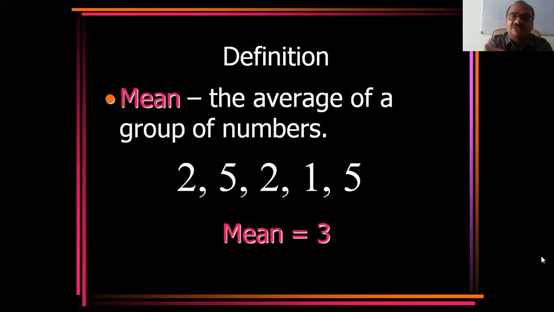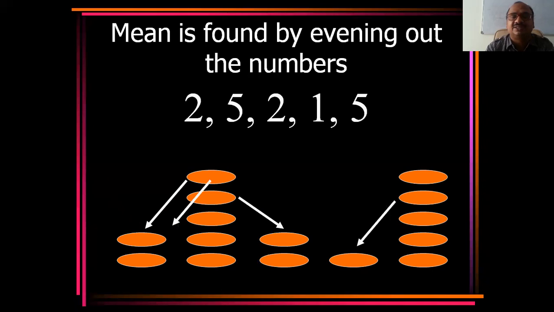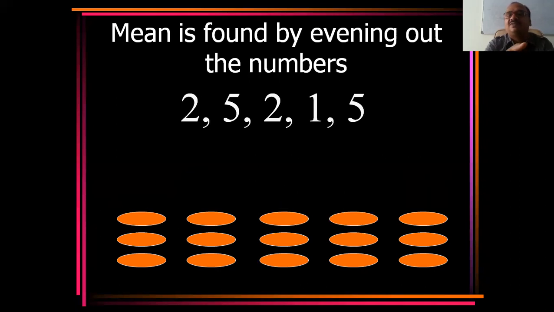How have I calculated it? There is no formula here. All these points you have to examine. See, this is the pictorial way. Pictorially, 2 is there, 5 is there, 2 is there, 1 is there, 5 is there. I have to take the mean, the average, and tell it in a single shot. The entire 5 addends in a single shot, I will say it is 3. So you will get some impression. Even though the numbers differ, the average is 3. I will shift these things like this and make the average. What is the average here? 3. The mean is 3.